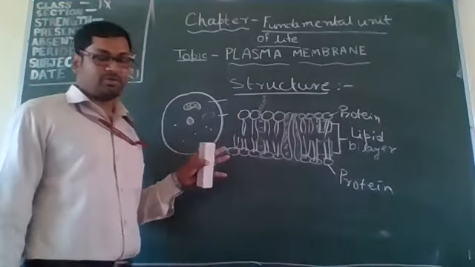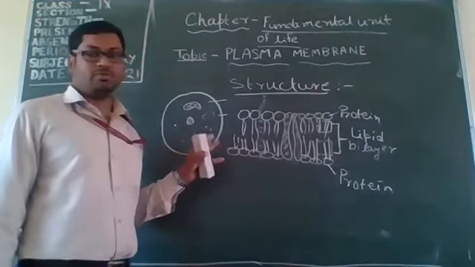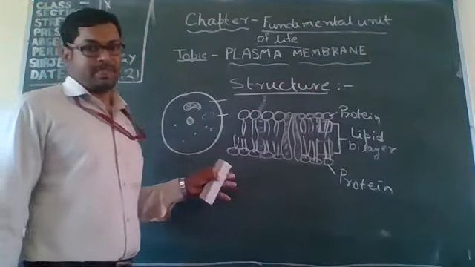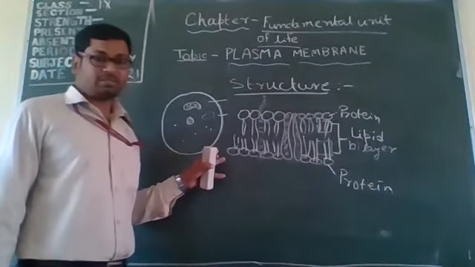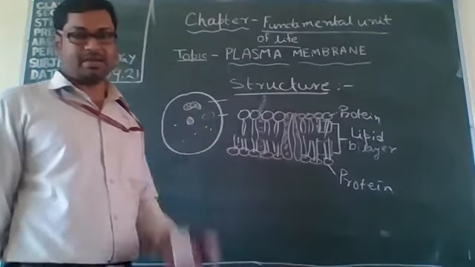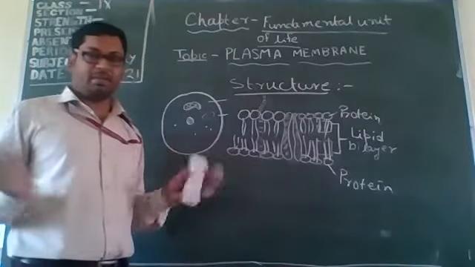So you can understand which are unicellular and which are multicellular. Some bacteria, amoeba and paramecium are unicellular, and plants and animals are all multicellular.